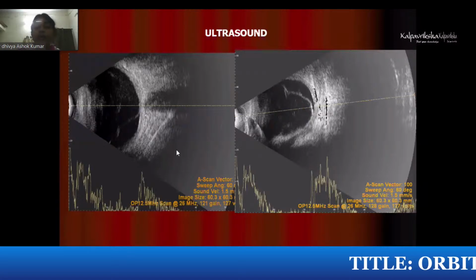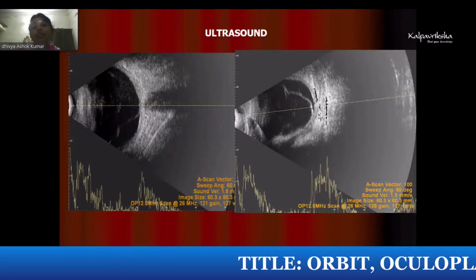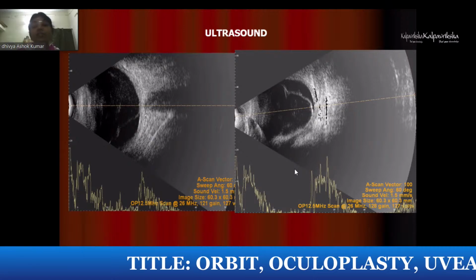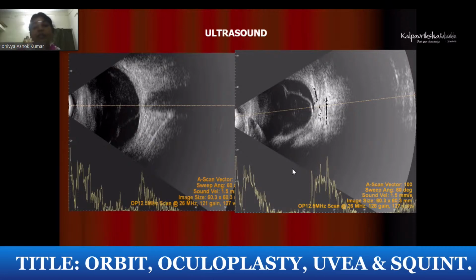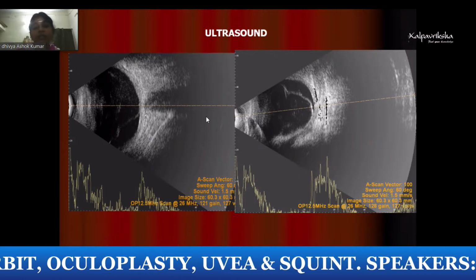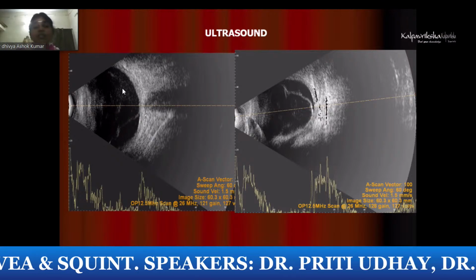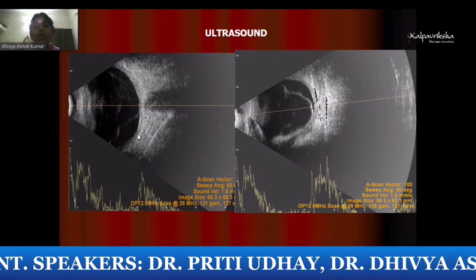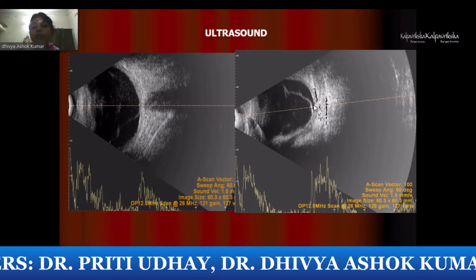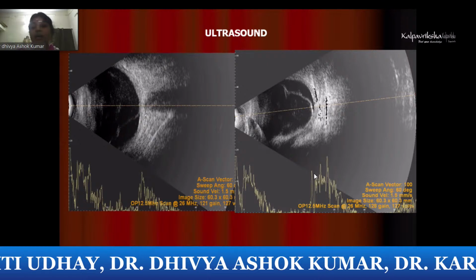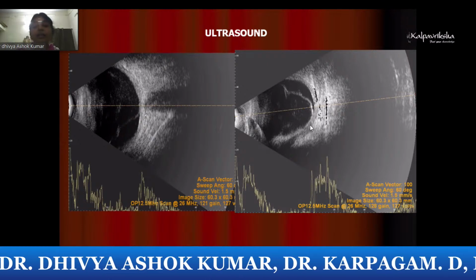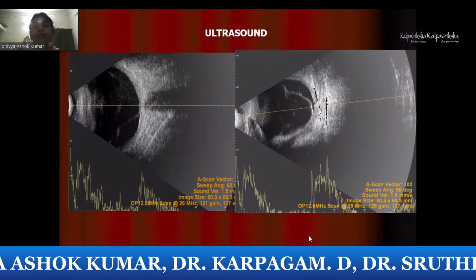And what are the reasons for ultrasound? Suppose a patient has hazy media, when you're not able to see through to the retina, in such cases you require an ultrasound, especially when the patient has dense vitritis. As you can see, the vitreous cells here, and there are moderate echoes, and there is a membrane here. If you want to look at the membrane in the other axis, you can see here it is a high spike showing that it is a retinal detachment. Mostly this patient might be having an exudative RD.